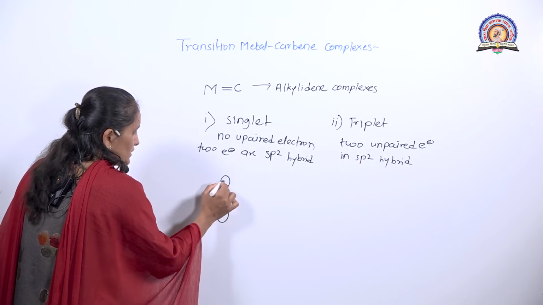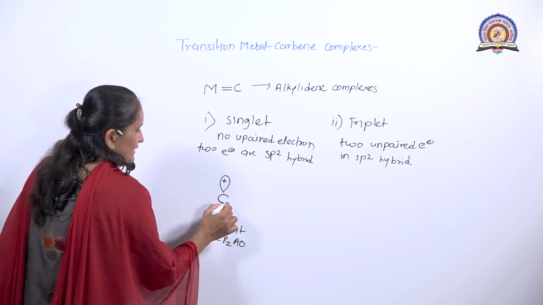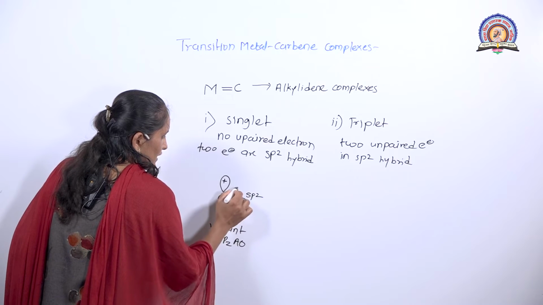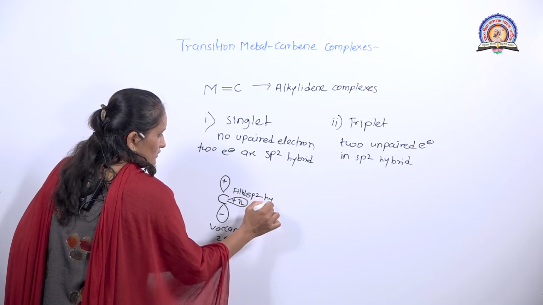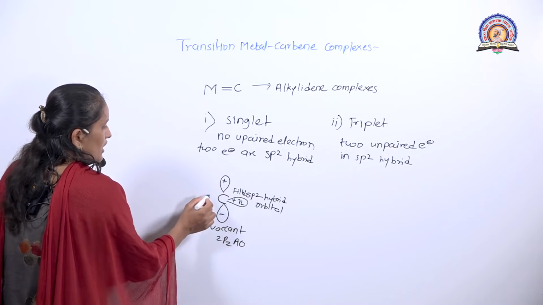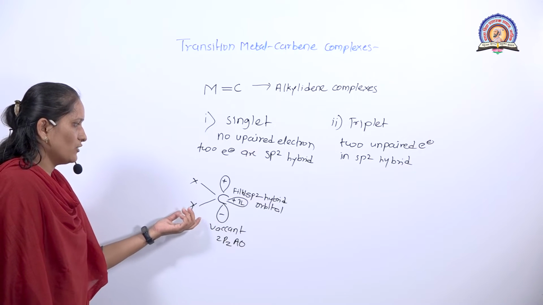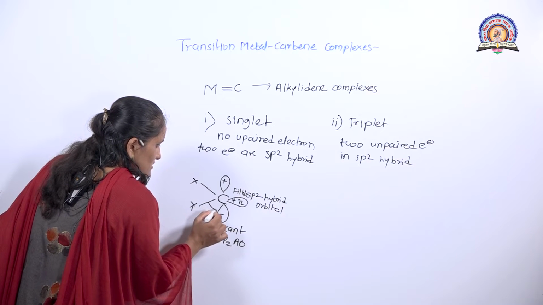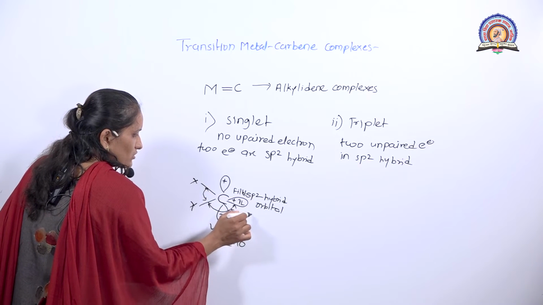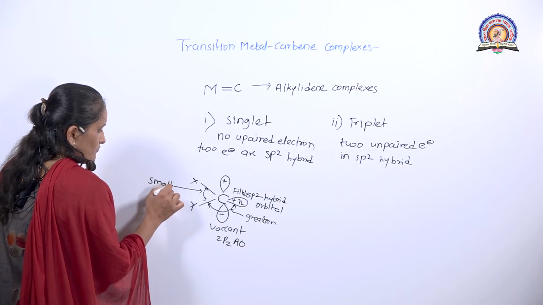This is the vacant 2pz atomic orbital of singlet carbene, and this one is the filled sp2 hybrid orbital of the singlet carbene, bonded with 2 different or 2 same atoms, that is X and Y. Here the interelectronic repulsion in singlet carbene is greater, and therefore the bond angle X, C and Y is smaller.